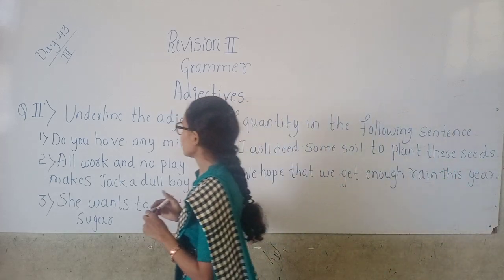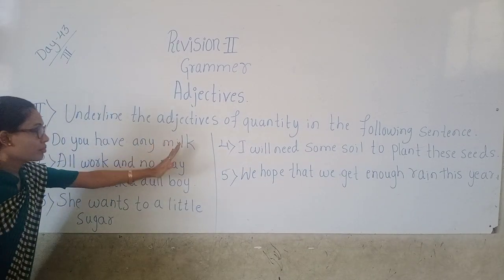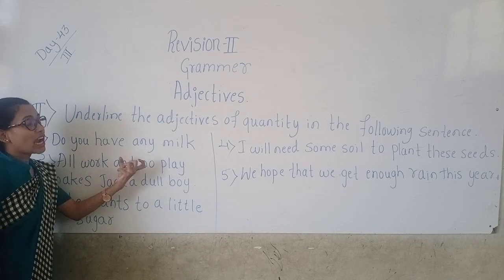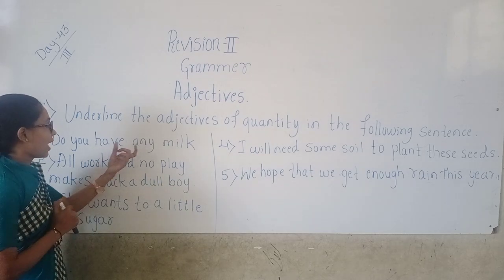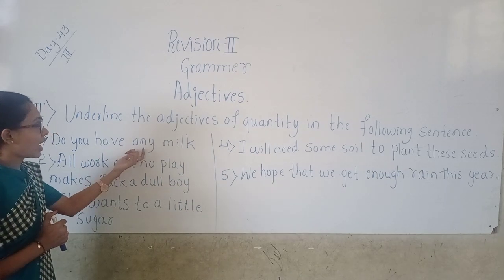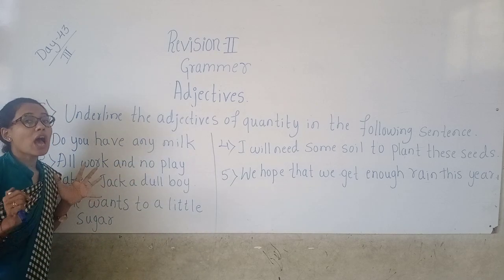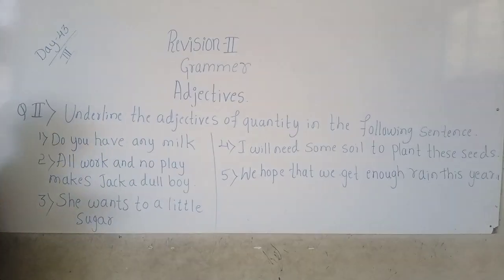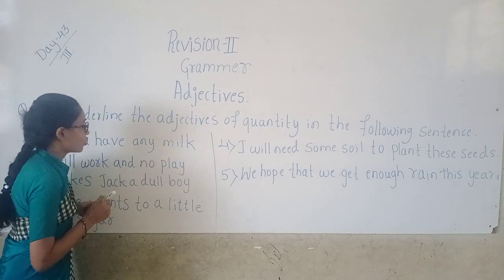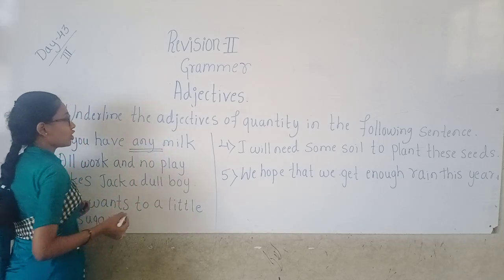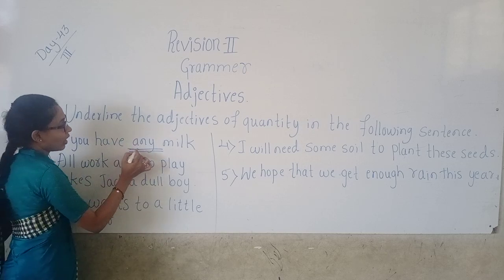So children, see, the first question is, do you have any milk? So which is the adjective of quantity here? Yes, any. Why, children? Why is any quantity? It gives the answer for how much. Okay, it gives the answer for how much milk. So the answer is any milk. So any is the adjective of quantity here. Okay, so you have to underline any.